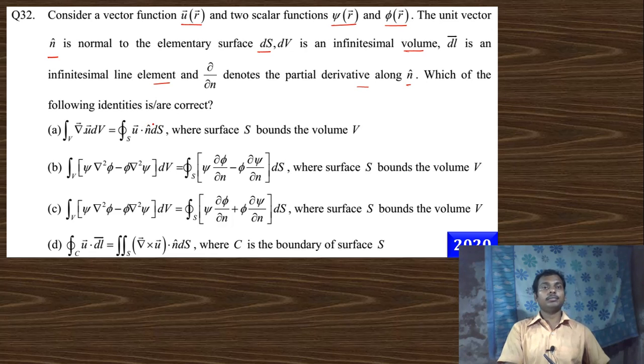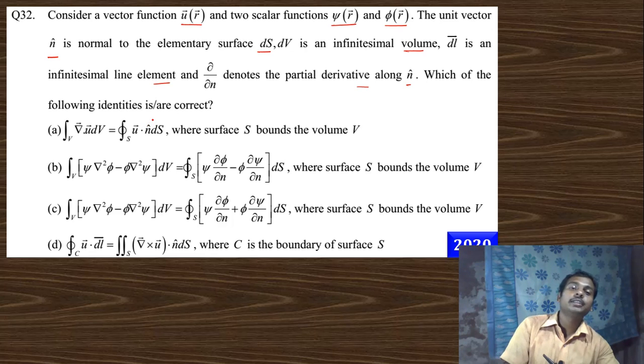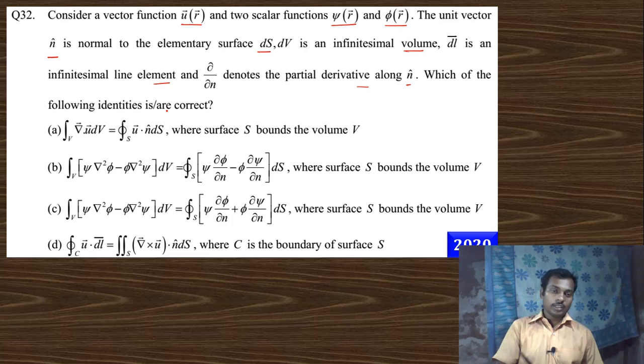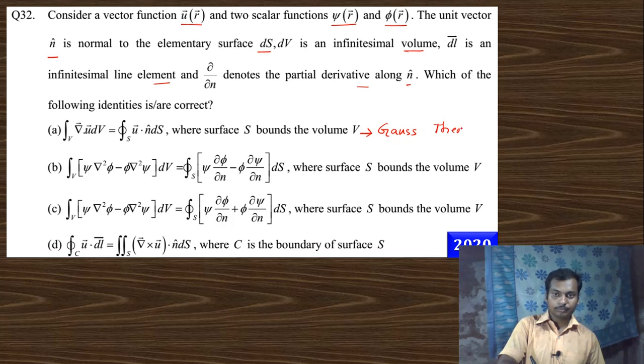If you know the theorems of vector integration, there are three most important theorems. The first one is the Gauss theorem, the second one is the Stokes theorem, and the third one is Green's theorem. You can see this is nothing but the Gauss theorem. And this is nothing but the Stokes theorem.